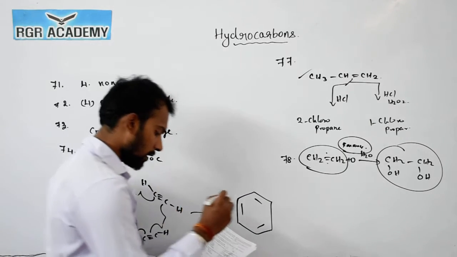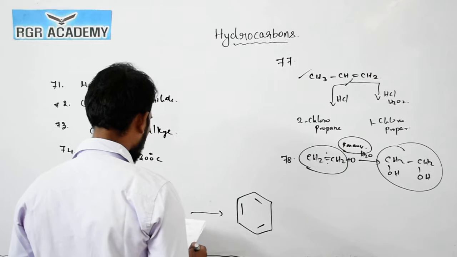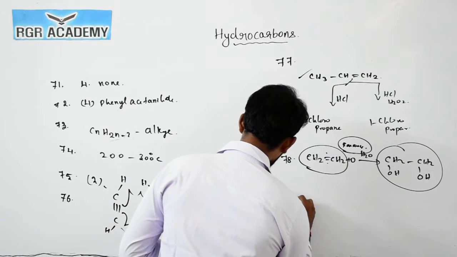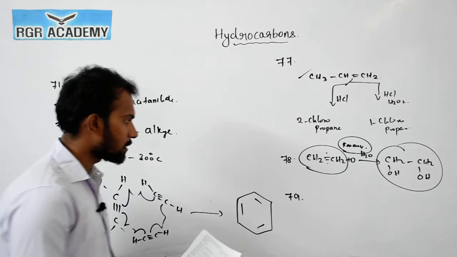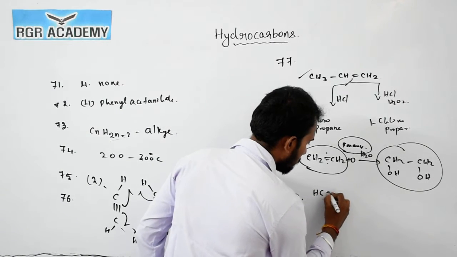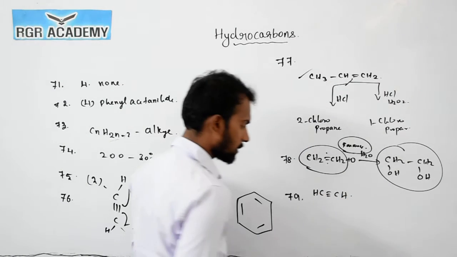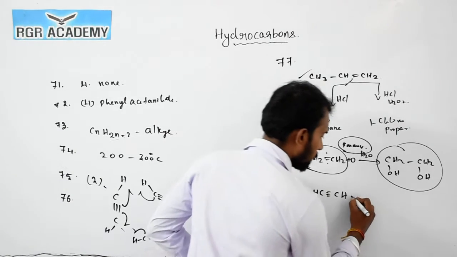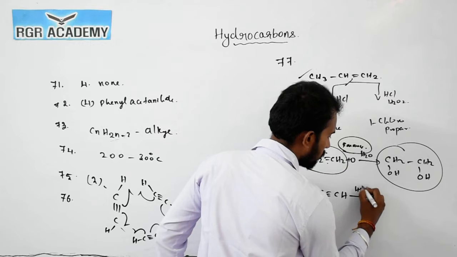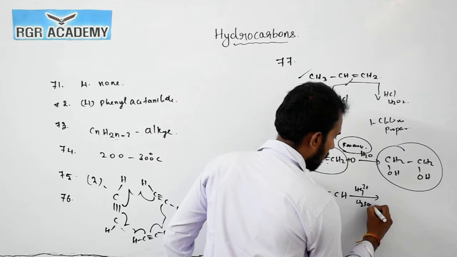Now question number 79. Acetylene passed into dilute sulfuric acid. Acetylene, HC triple bond CH, reacts in the presence of mercury, Hg2 plus and H2SO4.